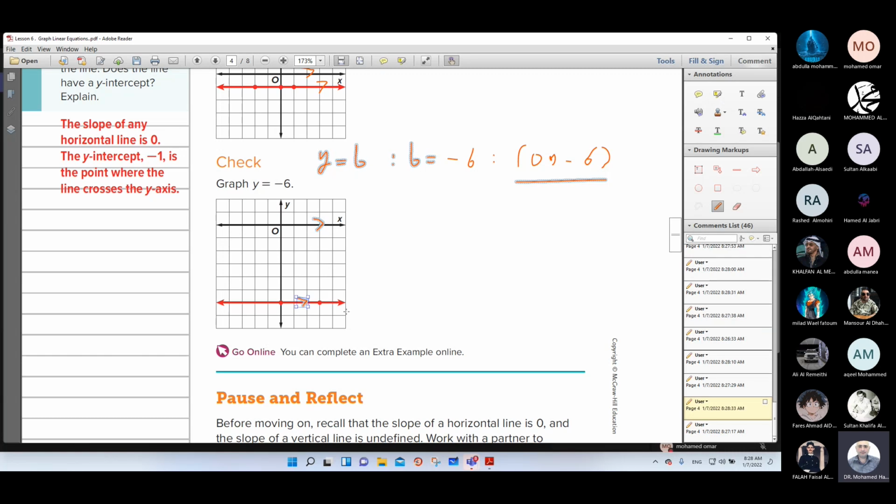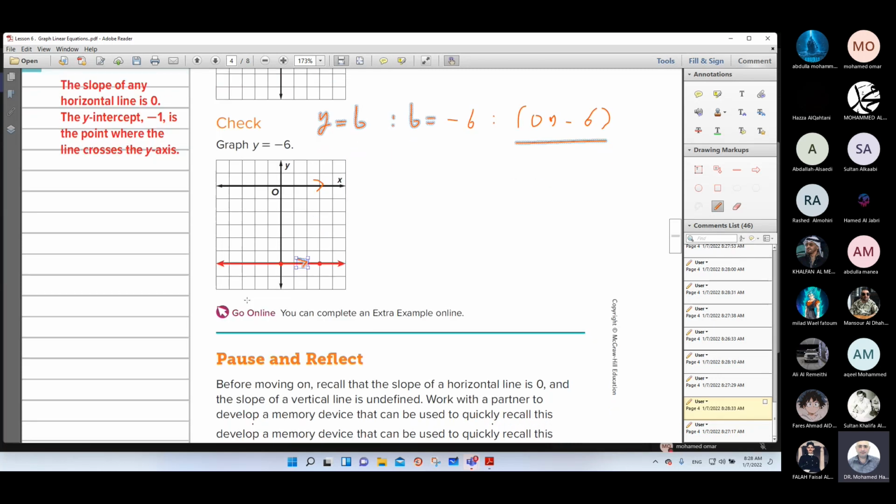Then, as you see, all points on this line have the same value of y. The value of y here is negative 6, and the value of y here is negative 6, and here also negative 6.